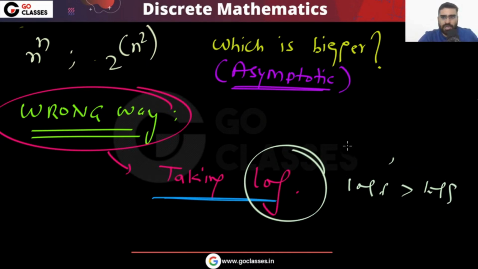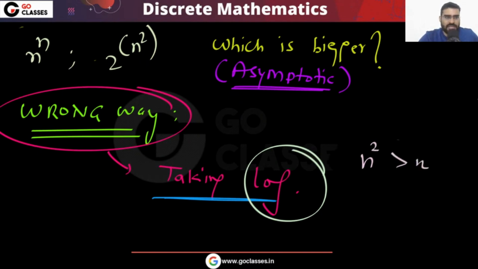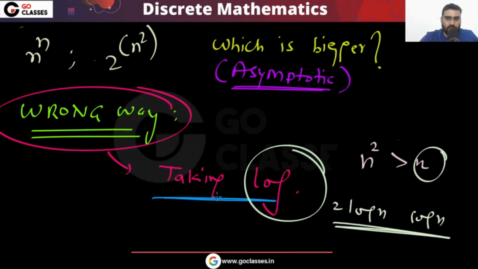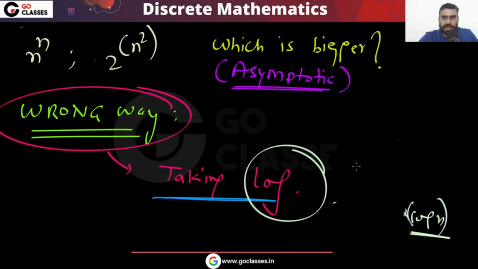the asymptotic growth can become equal. Asymptotically, you cannot compare them. For example, you can say that n square is greater than n, but if you take the logarithm of both, you get 2 log n and log n. Asymptotically, they are the same. So you cannot compare them asymptotically. So this is a wrong way.